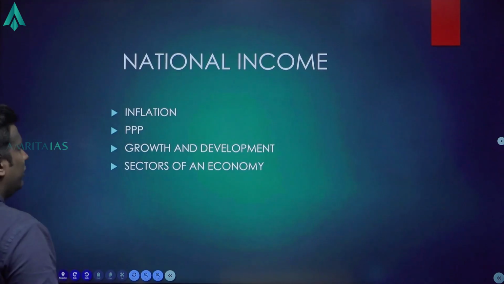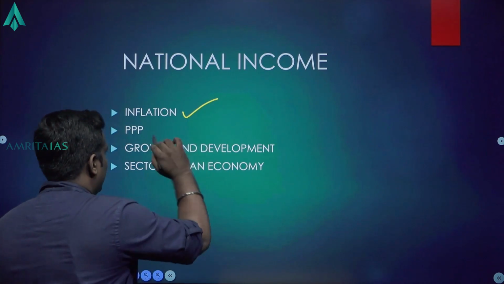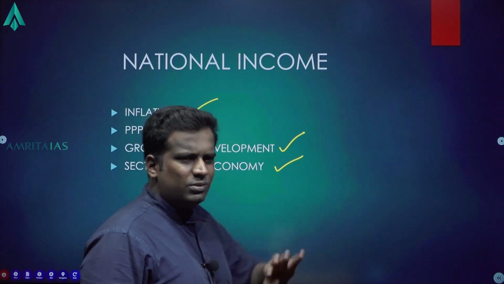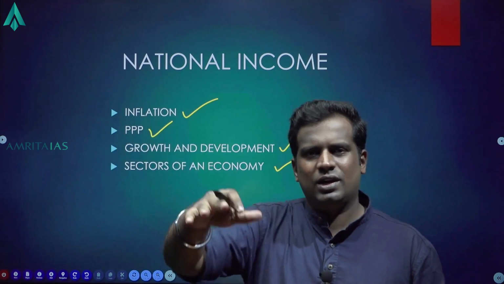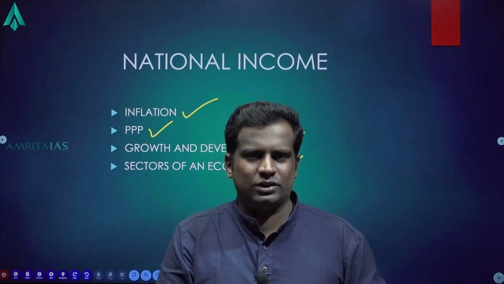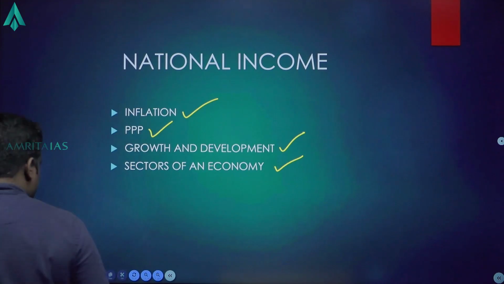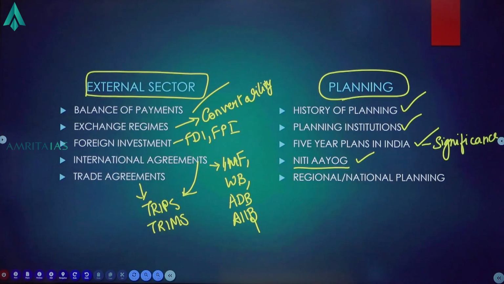Then finally, we have national income. Again, very important. Inflation, PPP, growth and development, sectors of economy. National income is common, basic stuff. Again, you can take anything. NCERT is enough, or take a standard textbook, and that is also good enough. You can finish off. These are the major topics. Please take screenshots. Also take a screenshot of this. These are the major topics I want you to cover.